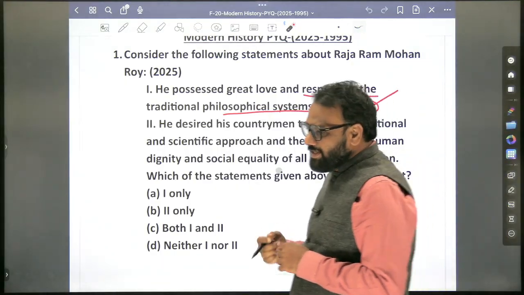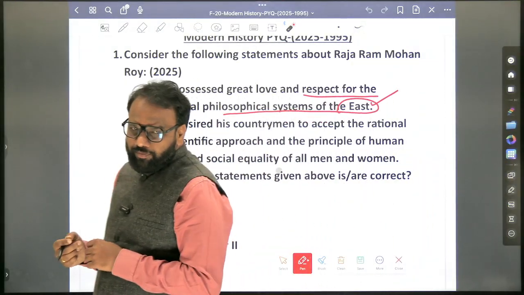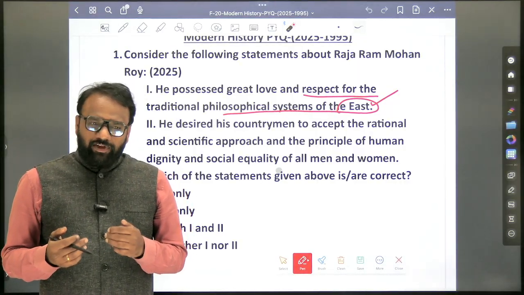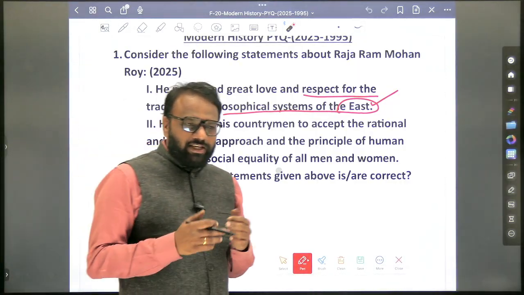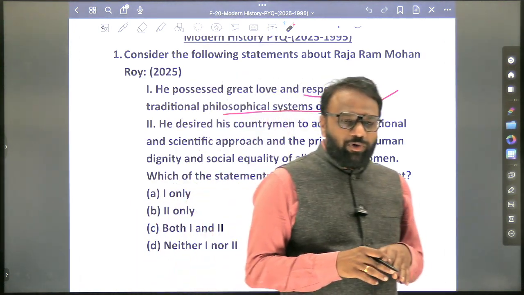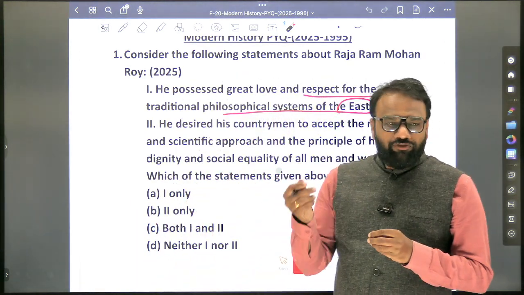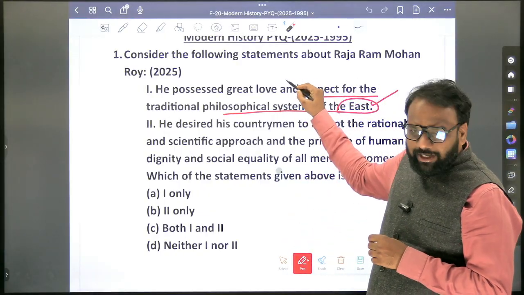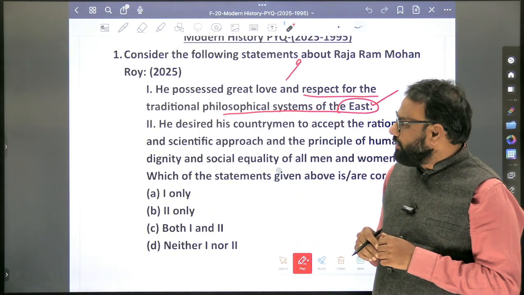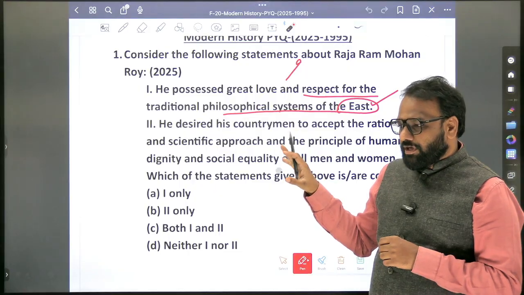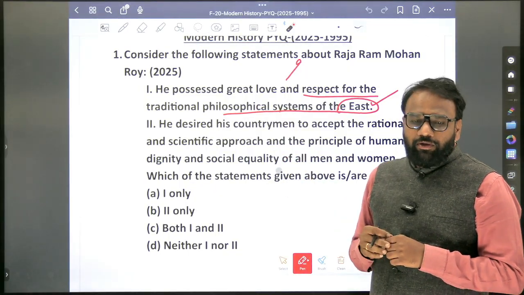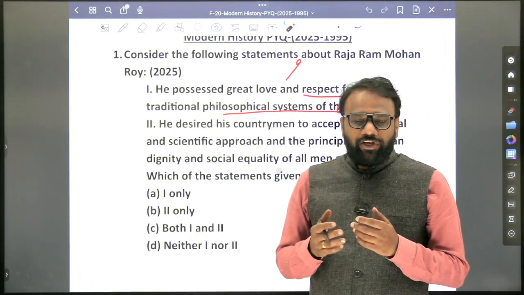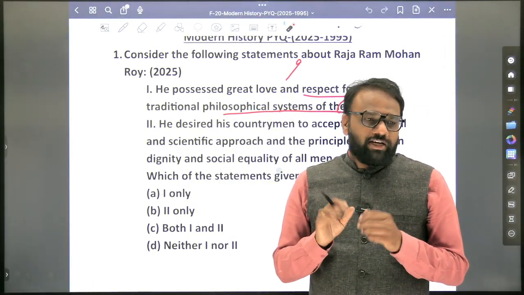When there is a term called East, they are referring to whether India is part of the East or West. East. So he was interested in the Eastern philosophical systems, and also he wanted to bring some important features from the West as well. So the first statement is right. In such cases of reform movements and their philosophies, you will not get exact statements, whether in Bipin Chandra or Spectrum or any other book. So we need to take a generic stand based on the generic understanding that we have.